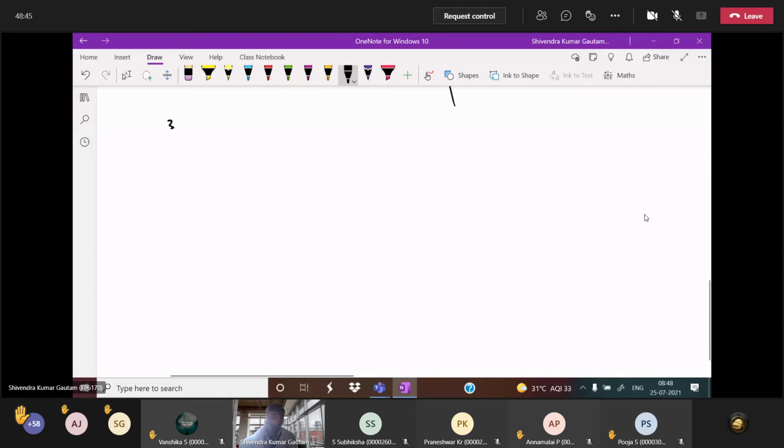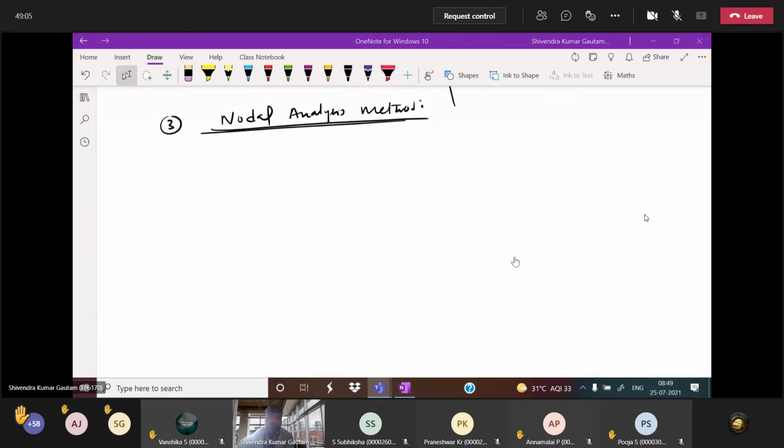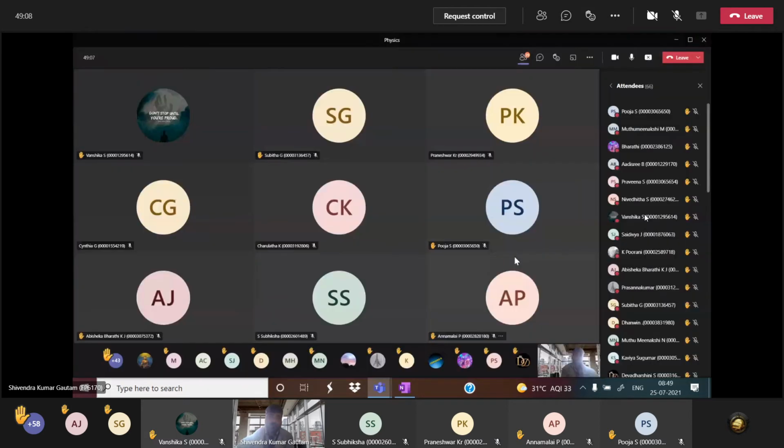more important among all, write down nodal analysis method. Nodal analysis method. See everyone, this nodal analysis method is not in your board exam, not in our package also. I am telling you this because it is the alternative to KVL. Without applying KVL also you can answer the question.